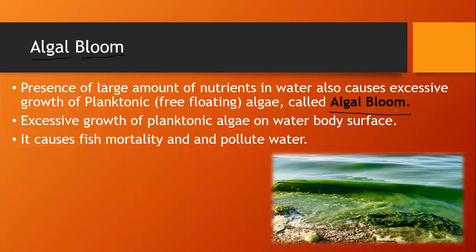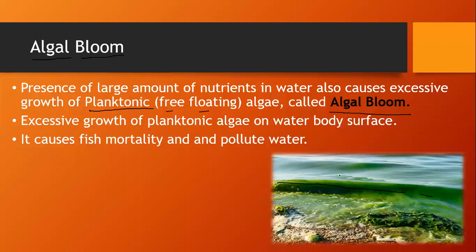Why is it an effect of water pollution? The presence of a large amount of nutrients in water also causes excessive growth of planktonic, meaning free-floating algae. For example, take a river which contains a lot of nutrients, like a lot of organic waste.